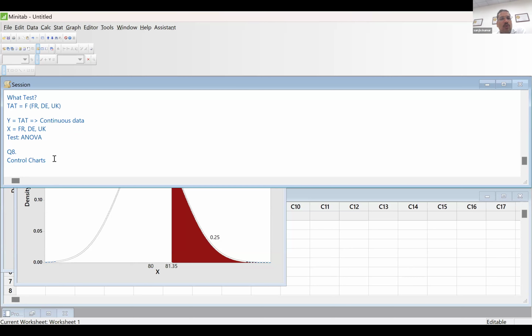The question is, sir, control charts in statistical quality control are meant for dash pattern of variation. Control charts in statistical quality control are meant for dash, pattern of variation. Now, what are the options available?